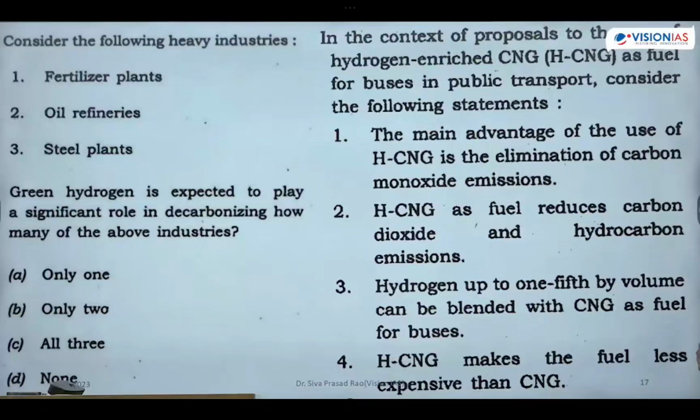Next one is in the context of proposals to use hydrogen-enriched CNG as a fuel for buses in public transport, consider the following points. The main advantage of hydrogen CNG is to eliminate carbon monoxide emissions. Hydrogen CNG as a fuel reduces carbon dioxide and hydrocarbon emissions. Hydrogen up to one-fifth of the volume can be blended with CNG as a fuel. Hydrogen makes the fuel more expensive than CNG. Which one is correct? The first one is correct. The remaining are all wrong.